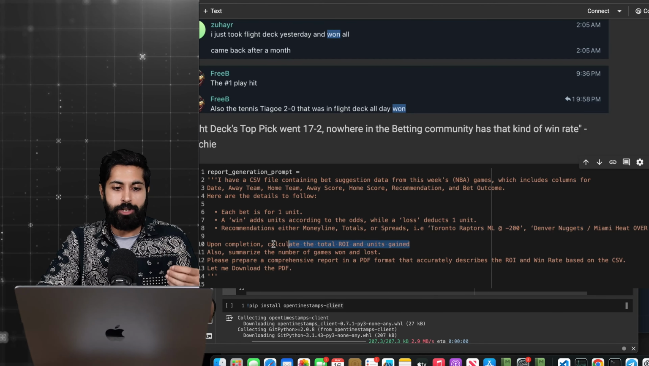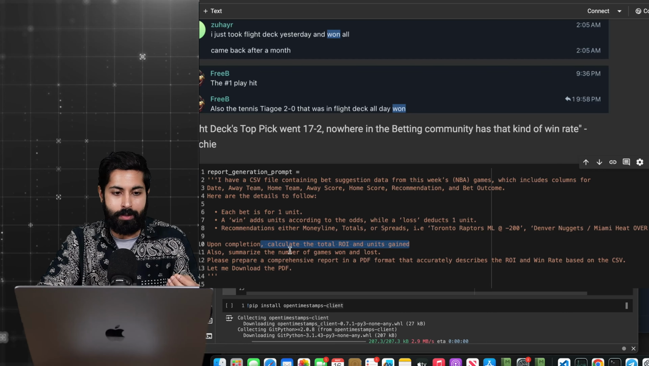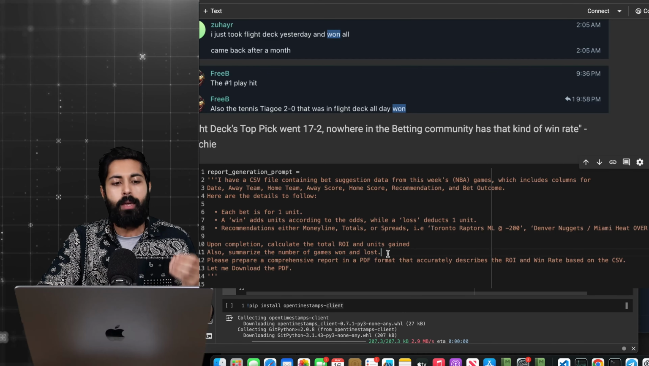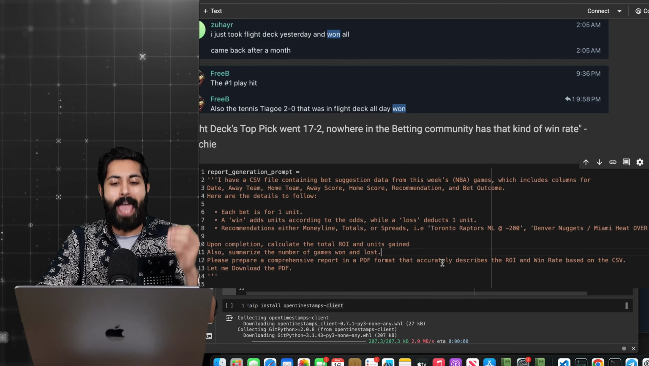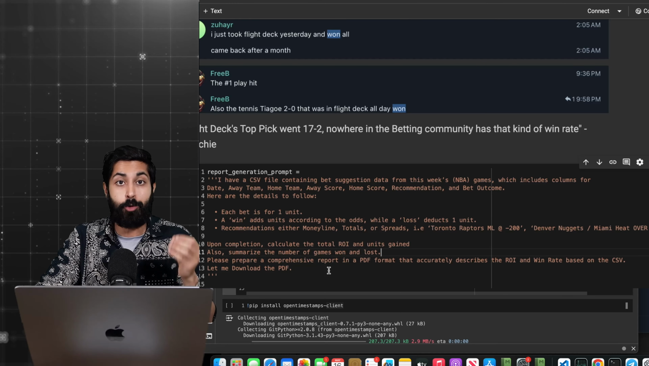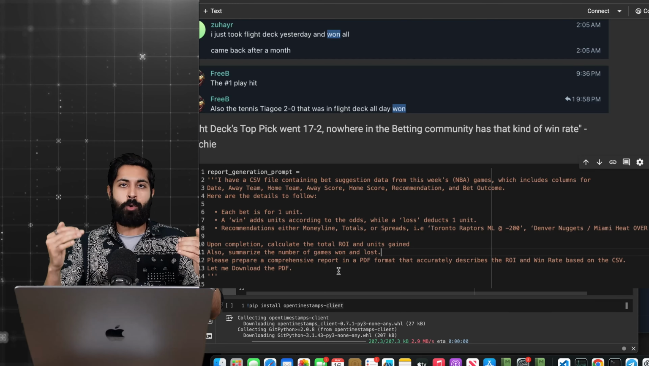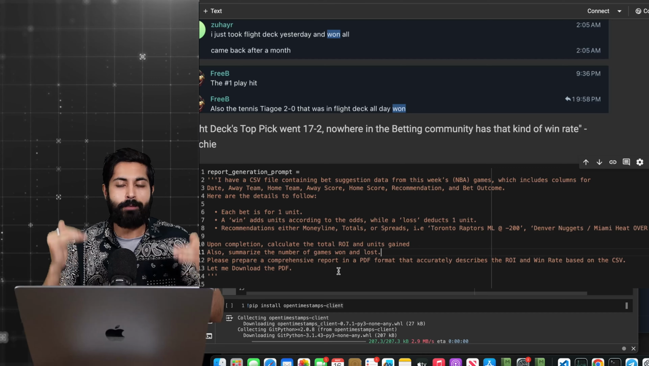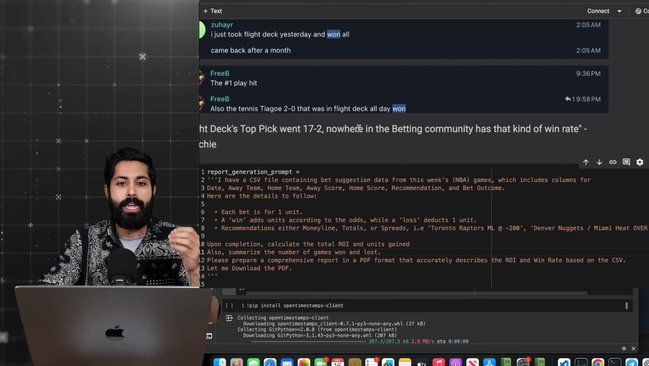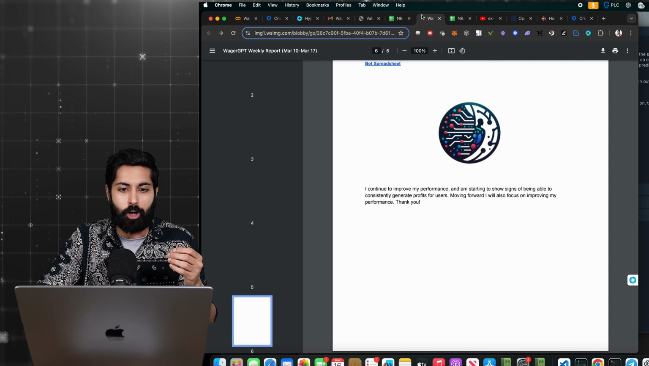Now, upon completion, calculate the total ROI and the units gained. Also summarize the number of games won and lost. Please prepare a comprehensive report in a PDF format that accurately describes the ROI and win rate based on the CSV. Let me download the PDF. This is generated by the bot every single week for every single league, and then those PDFs are concatenated together into the report that you're seeing here.